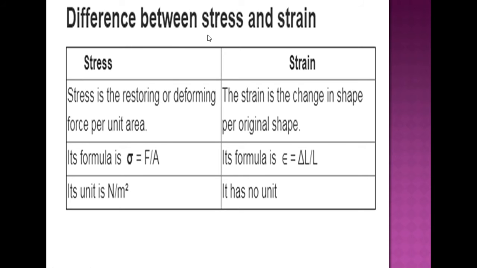Now, the difference between stress and strain. Stress is the restoring or deforming force per unit area, and strain is the change in shape per original shape. The formula for stress is F by A, and the formula for strain is delta L by L. The unit of stress is Newton per meter square, and strain has no unit.